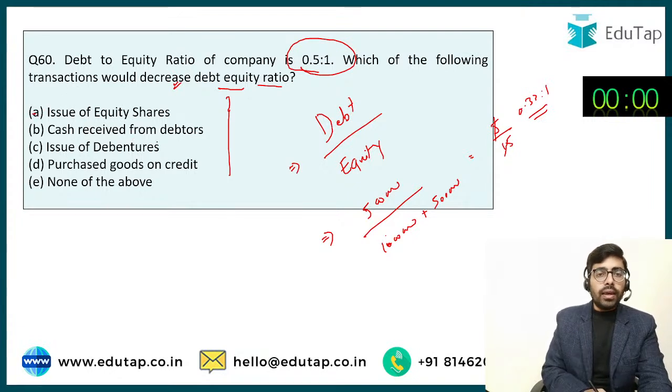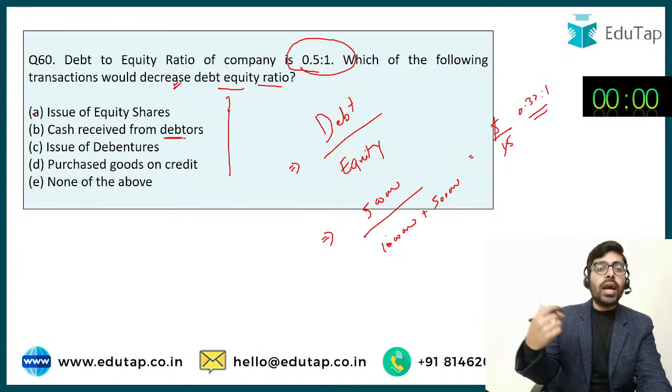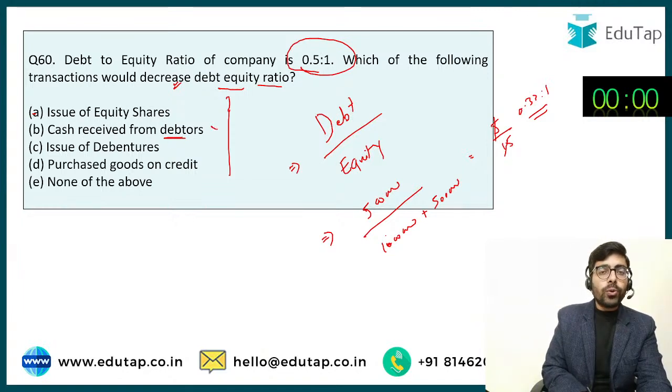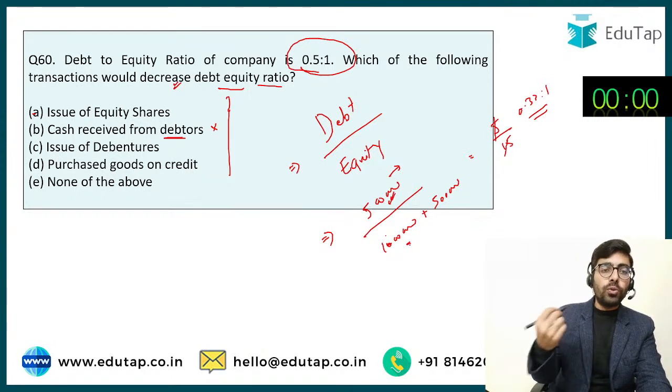अगले केसेस देखते हैं. कैश रिसीव्ड फ्रॉम डेटर्स. अगर आपने डेटर से कैश रिसीव किया, so it is not going to impact your debt or equity. It is only going to affect your current assets. So it is not going to have any impact on this ratio. If you have issued debentures, अगर आपने debentures issue किए, your debt is going to rise. If your debt rises and equity remains the same, then this ratio is going to increase.